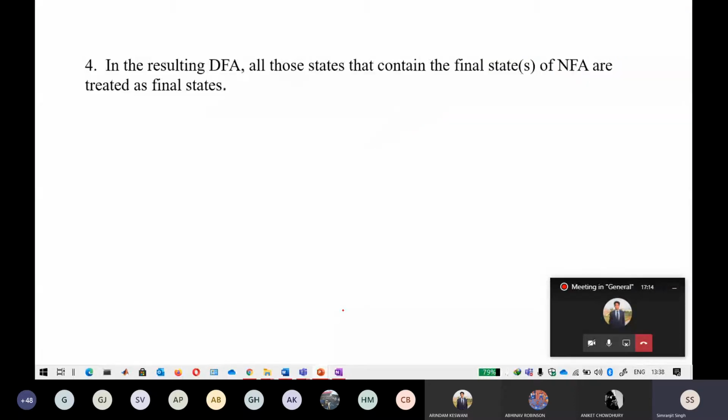Keep in mind the final point: in the resulting DFA, all those states that contain the final state or states of the NFA are treated as final states. It means that if in an NFA there is some state called Q3, which is the final state, then in the equivalent DFA, wherever this Q3 appears, that state will always be a final state.